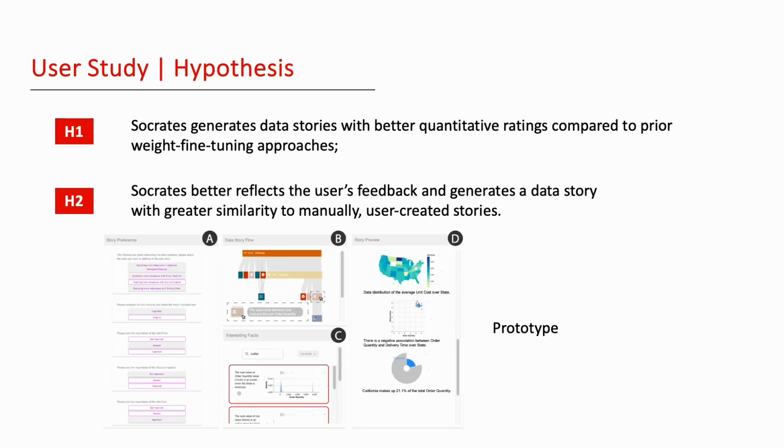To evaluate Socrates, we conducted a user study on Socrates' prototype system with 18 participants. We focused on two primary hypotheses. H1: Socrates generates data stories with better quantitative ratings compared to prior weight fine-tuning approaches. H2: Socrates better reflects the user's feedback and generates a data story with greater similarity to manually user-created stories.